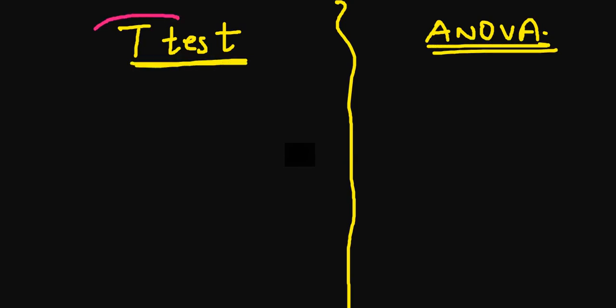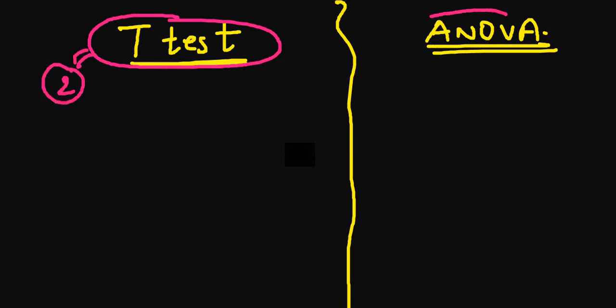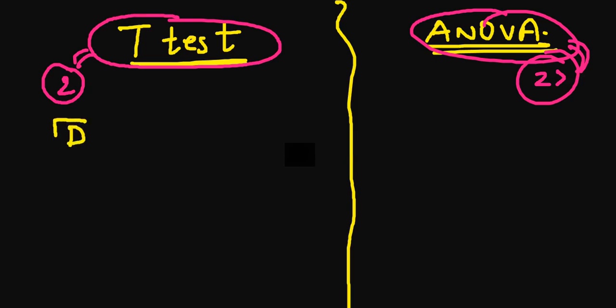No hi-fi, just simple common terms. So what is a t-test? Whenever you have to compare between two groups, you will use a t-test. Whenever there are more than two, you will use ANOVA. Okay, fair enough. Now you have two types of samples, and the terminology differs in different examinations. But you have to be well aware that we have two types of samples, either dependent or independent.